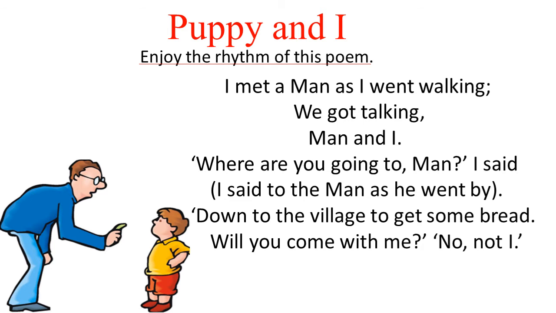So the man asked, will you come with me? Whom did he ask? That boy. Will you come with me? And the boy says, no, not I. So the boy is not interested to go with the man. He denied. He replied, no, not I. I don't want to come. Okay. So in this way, this is the first part of the poem.